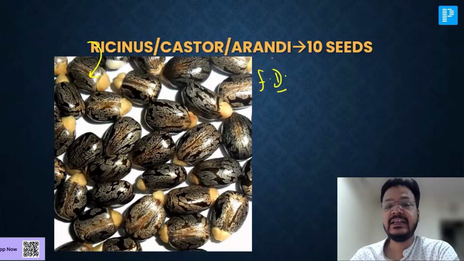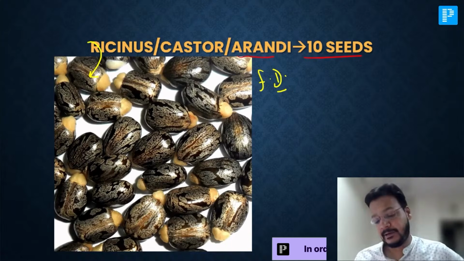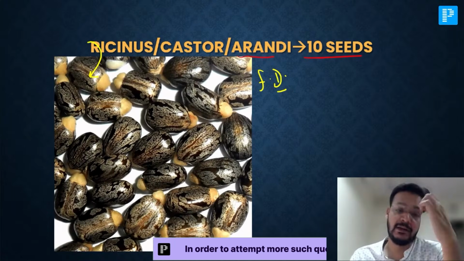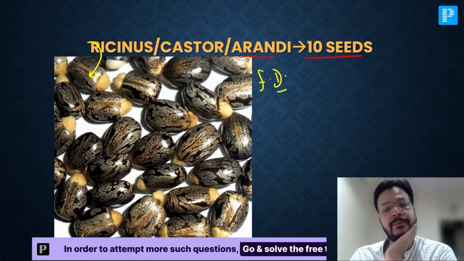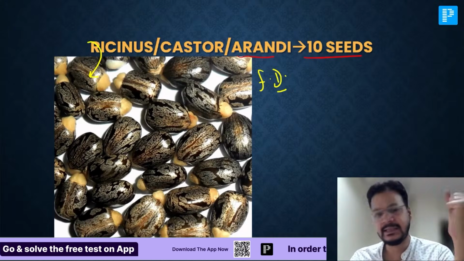Now, sir, this is Ricinus communis, the red plant. 10 seeds are the fatal dose of the castor plant. And it is an organic irritant plant. Ricinus communis, castor plant. The fatal dose is 10 seeds.